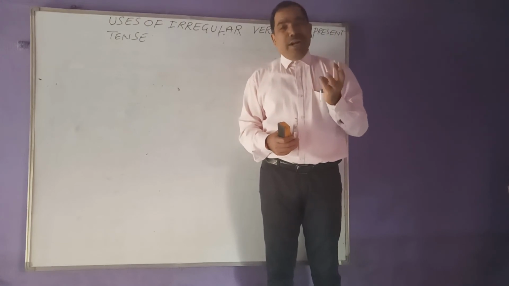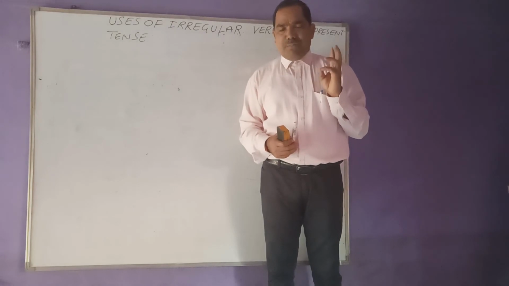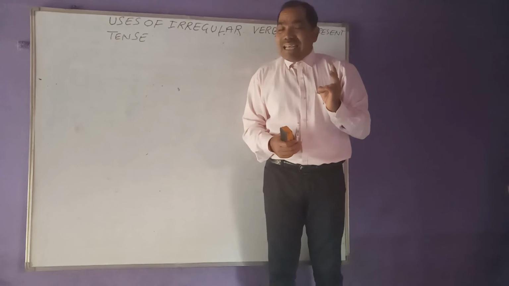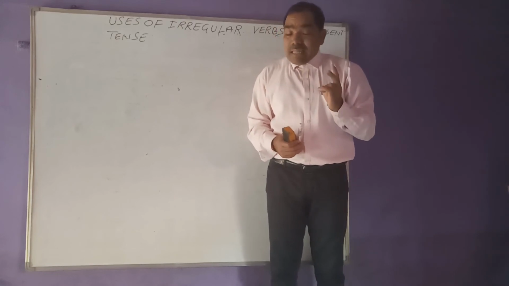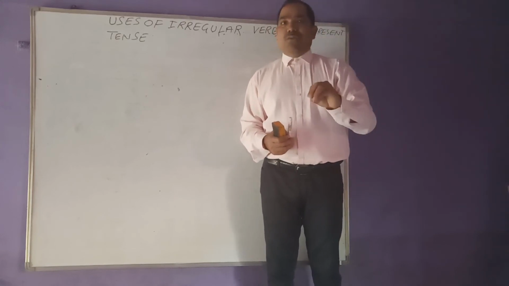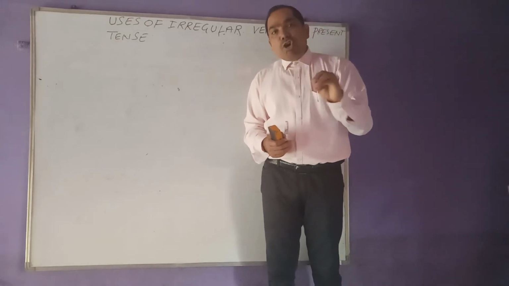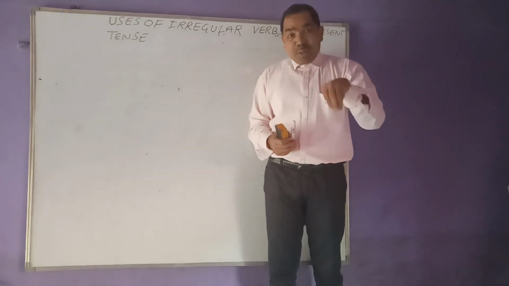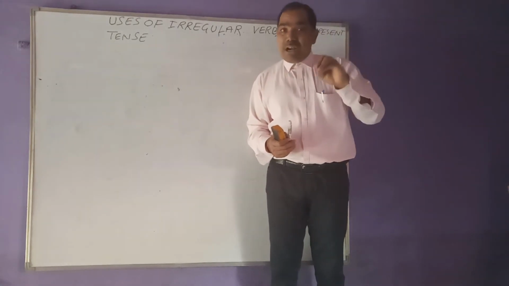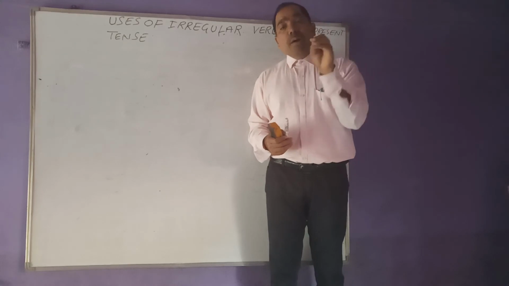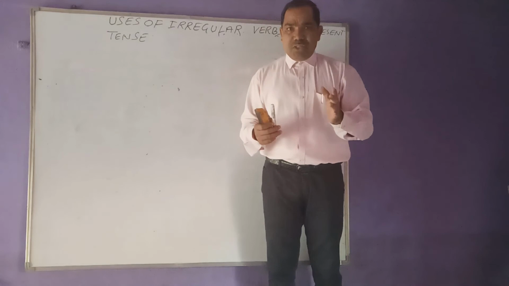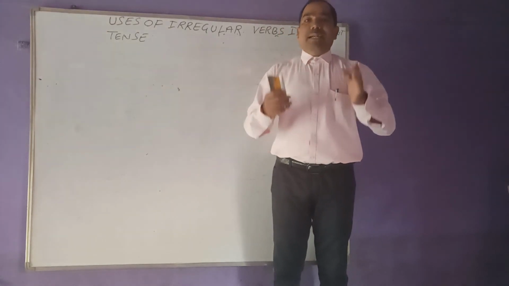Go is there: go, went, gone. Come, came, come. Become, became, become. Swim, swam, swum. See, saw, seen. Understand? What are these? These are irregular verbs because they do not take ed at the ending to express the meaning of simple past, past perfect, present perfect and future perfect. Such types of verbs in English are called irregular verbs.